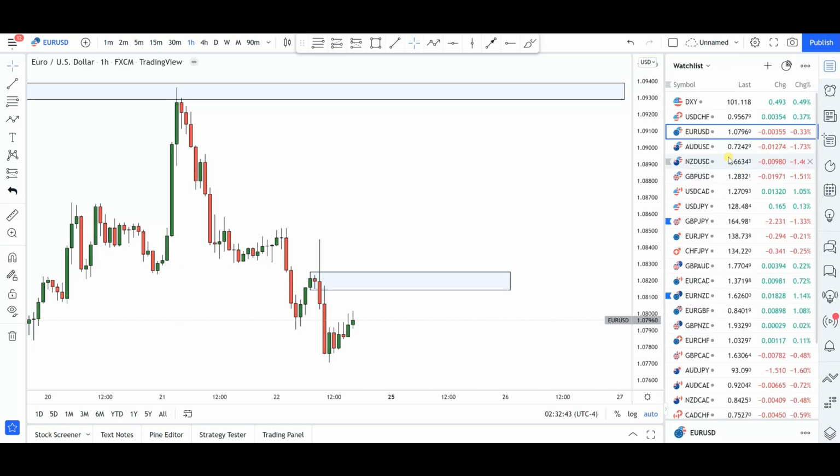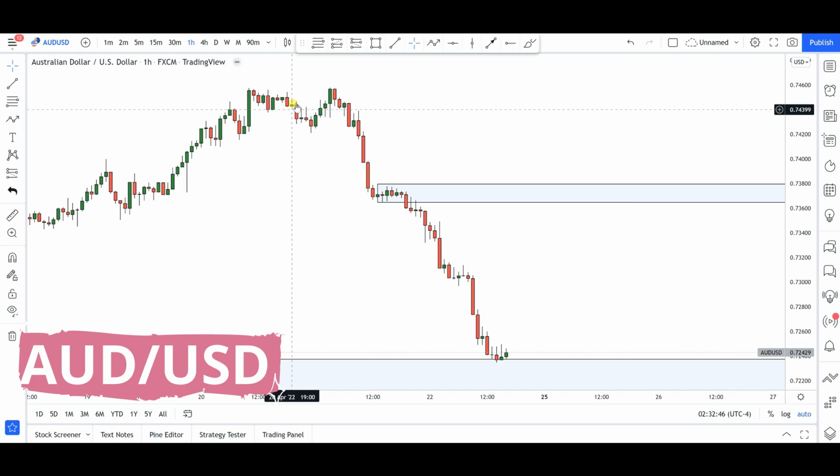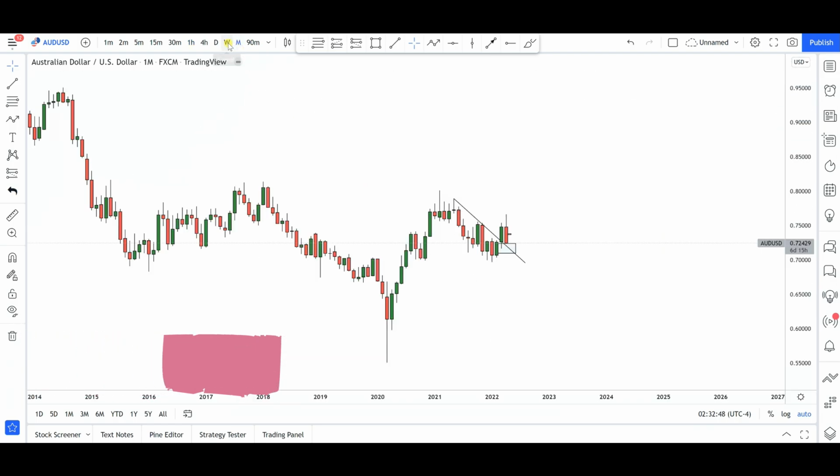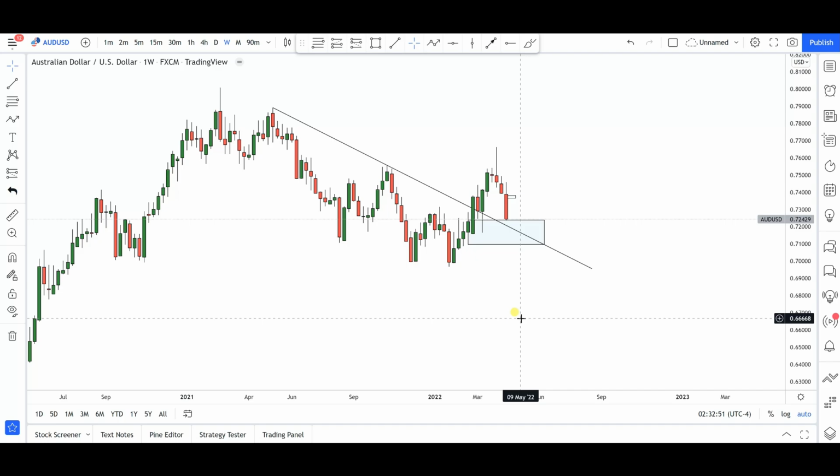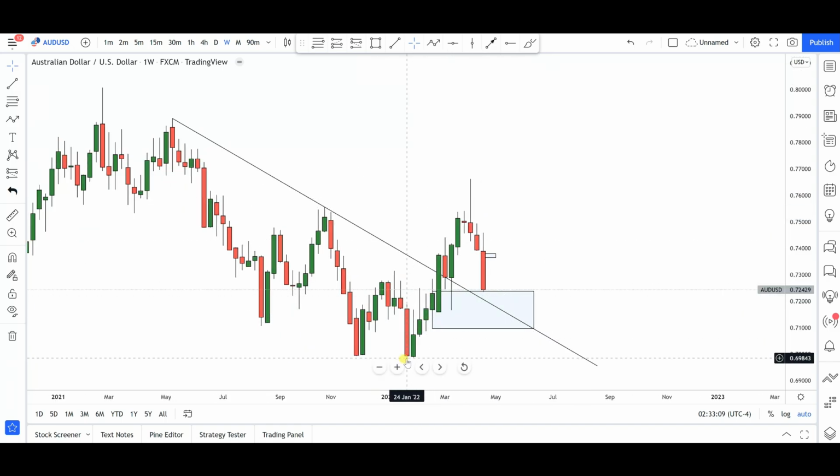Now next up is going to be Australian dollar US dollar. For Australian dollar US dollar, I am still bullish in this particular currency pair. In my own opinion, we had a very nice push to the downside for a few weeks, and then finally from right around that 0.70 area, let's say maybe 0.6969 area, which is the previous swing low that we have on this particular currency pair, right around here. From here, the bulls came into this market, breaking this particular retracement trend line to the upside, and right now we're getting pretty much a pullback towards that particular trend line.